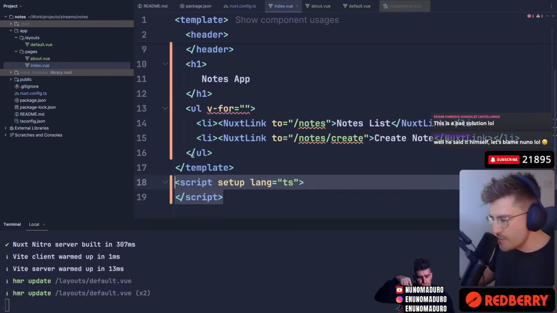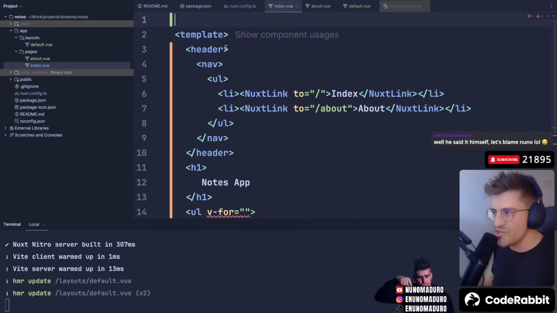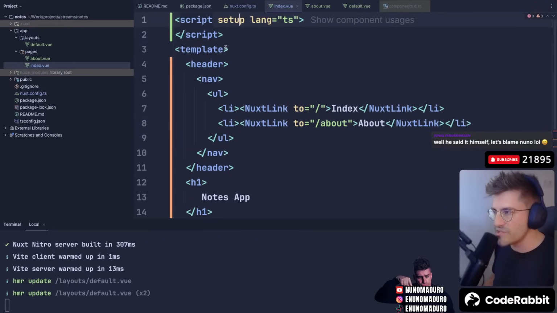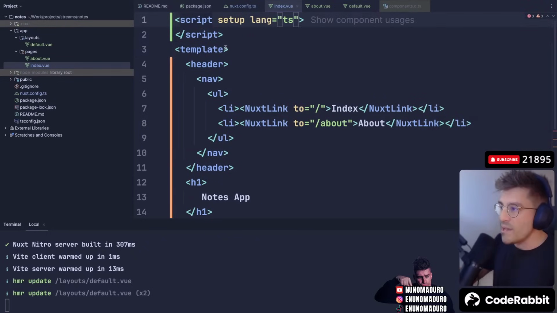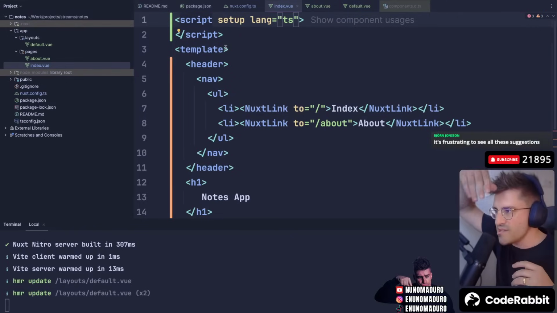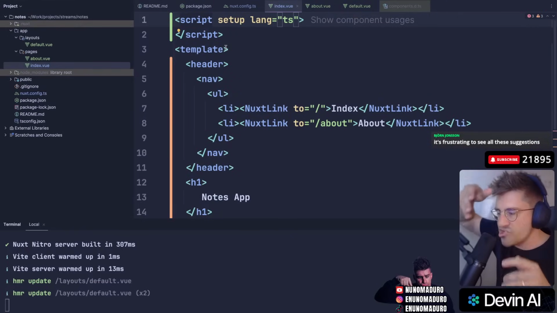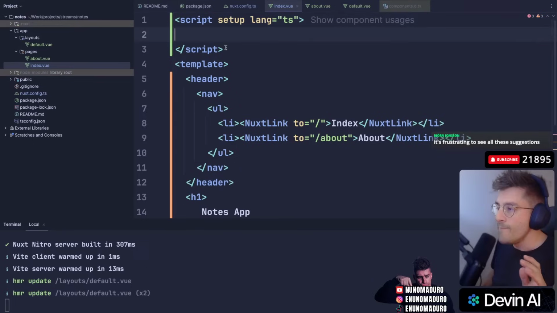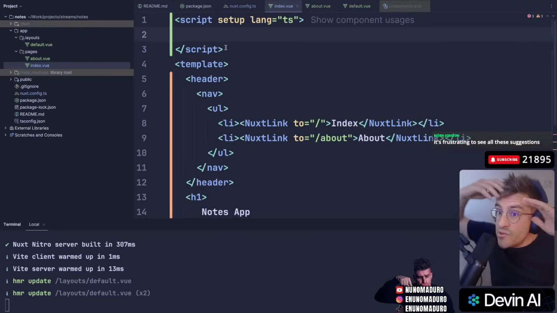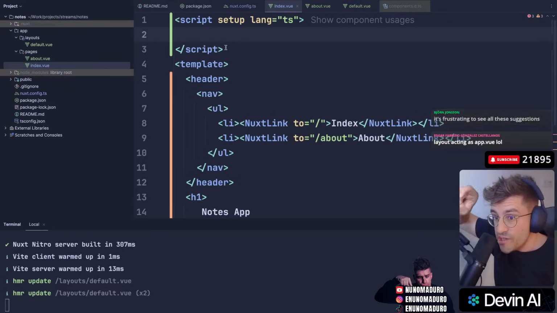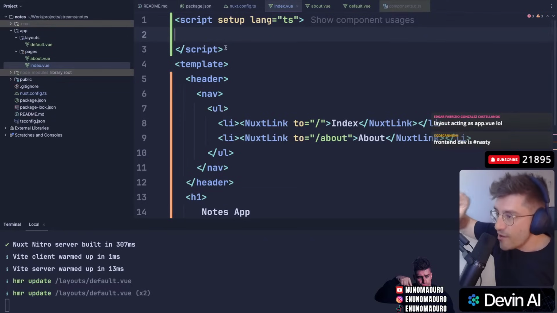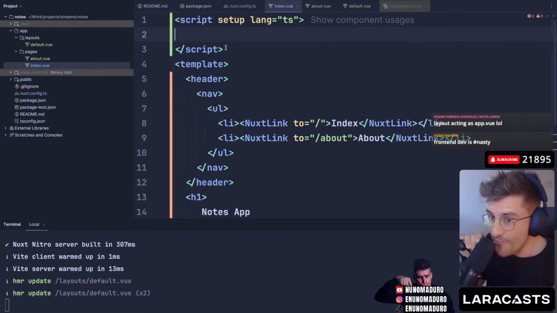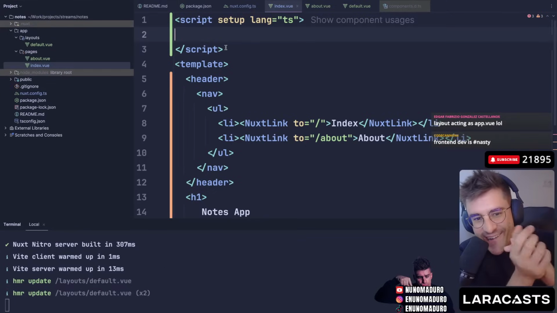I'm going to move this script tag all the way to the top. I don't know if it's conventional to have script tags all the way at the top on Vue. On React, I'm used to having a function which has some JavaScript behavior, and then I return HTML. You guys that use Vue all the time, let me know if putting the script tag all the way at the top is illegal. But I'm going to do that. All right.